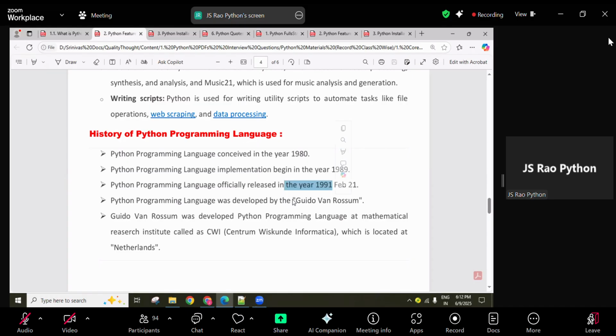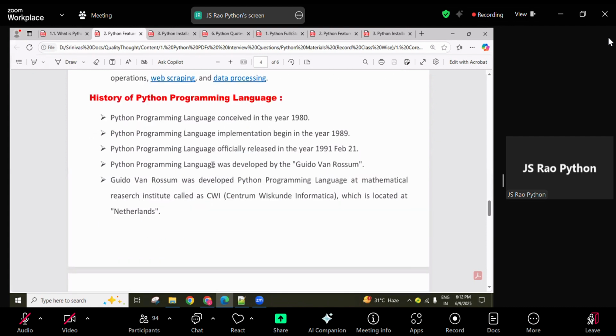Who was the author of the Python programming language? Guido van Rossum developed Python. He was a mathematical research scientist and developer. He worked at the CWI Institute, which is located in the Netherlands. This is some basic history about the Python programming language.